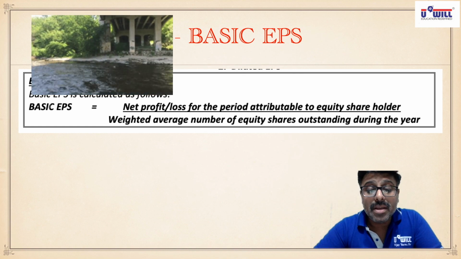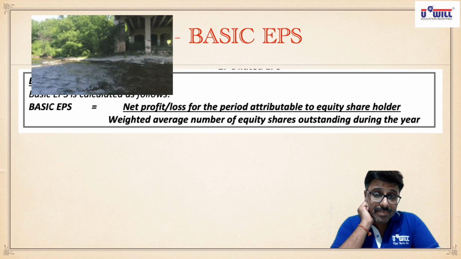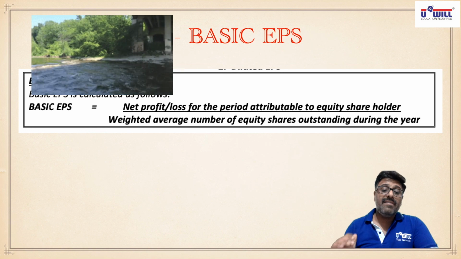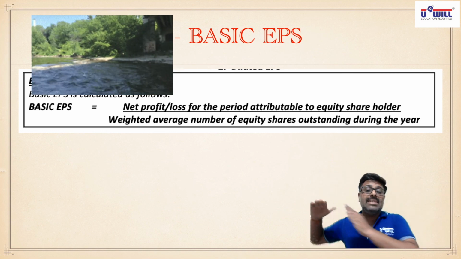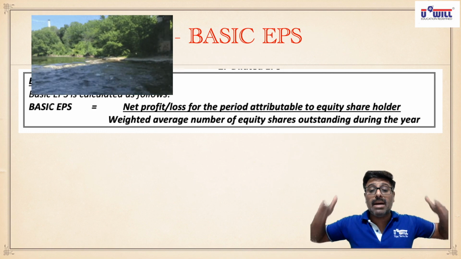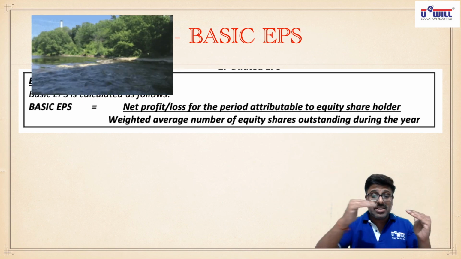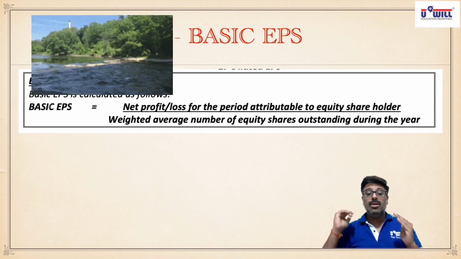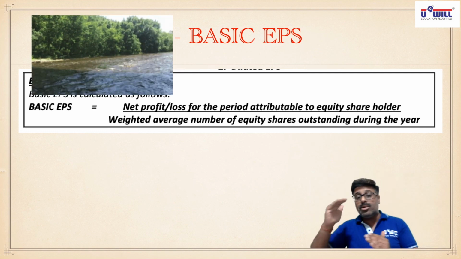Flow concept means we are talking about which profits? Are we talking about the profits which we earned on 31st March? No. We are talking about the profits which we earned between April to March. Flow concept. The profit is not earned on a particular date. It is earned during a particular period. Which period? Between April to March. So between April to March, the profit is flowing. The profit is being earned. So numerator profit is a flow concept. Profit is earned between April to March.